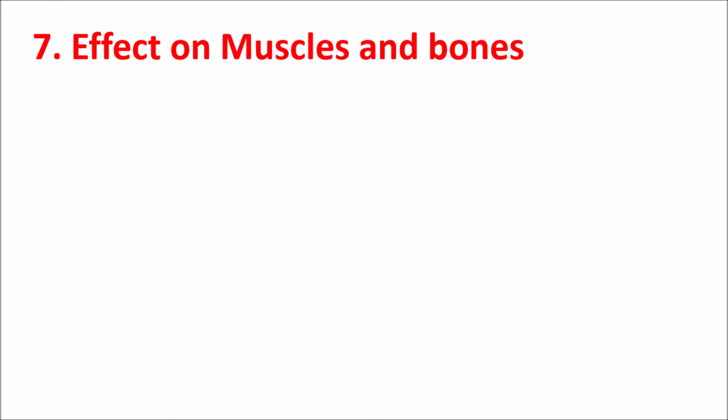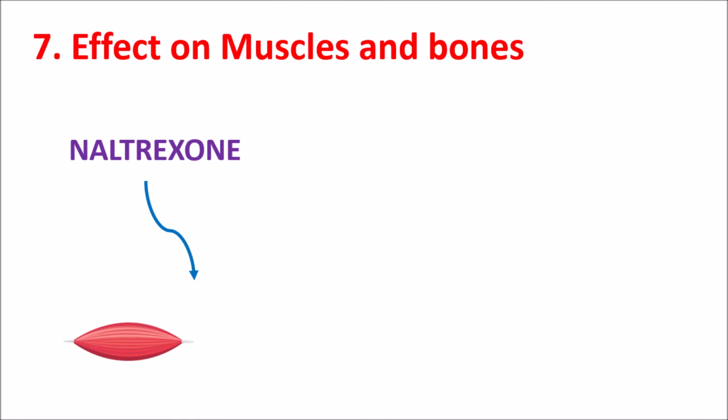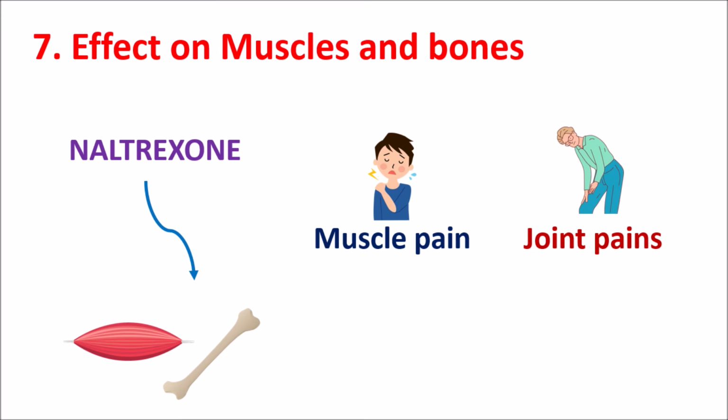Seventh one, effect on muscle and bones. Another effect of naltrexone is observed on the muscles as well as the bones. It can produce some muscle pain as well as joint pain. Since opioids act as analgesics, they can reduce pain, but naltrexone is an opioid antagonist, so it may increase nociception, resulting in muscle pain and joint pains.